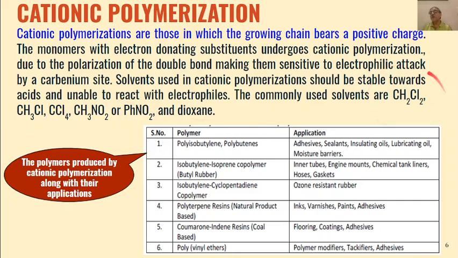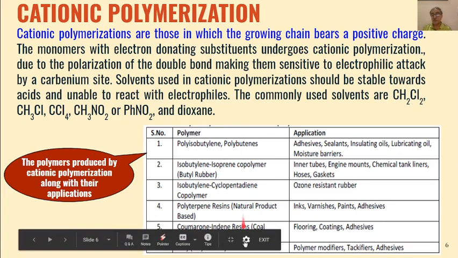In cationic polymerization, the most commonly used solvents are dichloromethane, methyl chloride, carbon tetrachloride, nitromethane, nitrobenzene, and dioxane. All these solvents which are effective under acidic conditions can be used.